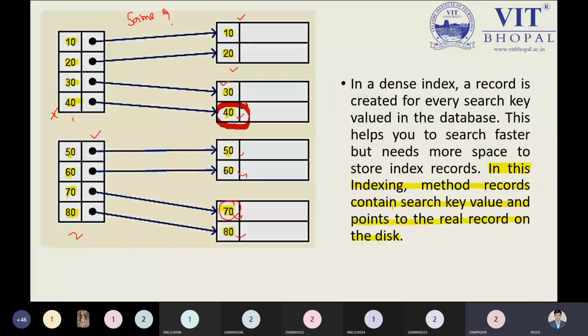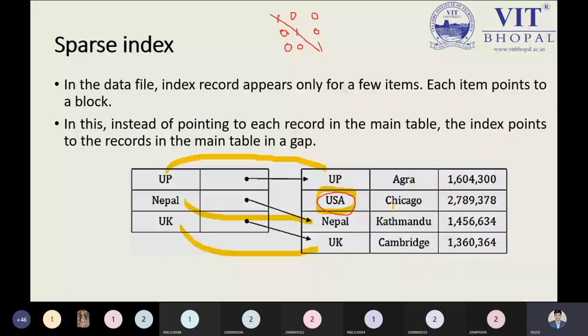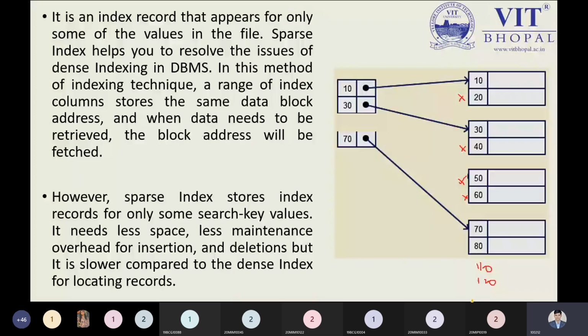Yes, sir. Okay, so let us understand one more example here. Theoretically you can read all the theory from this point, but I will give you some idea of which points we have to pick as key points. Just focus on this point right now. The sparse index helps you resolve the issues of dense indexing in the database management system. In dense indexing we have some problems, so we are resolving those issues over here.